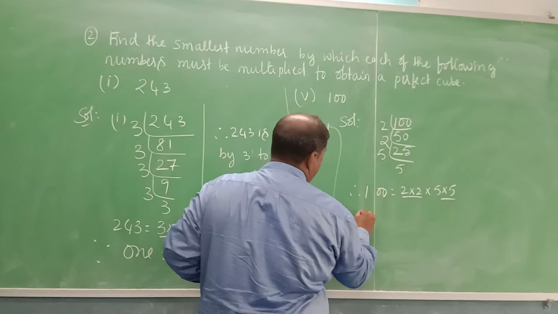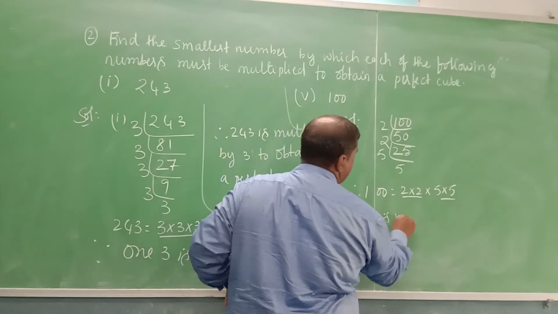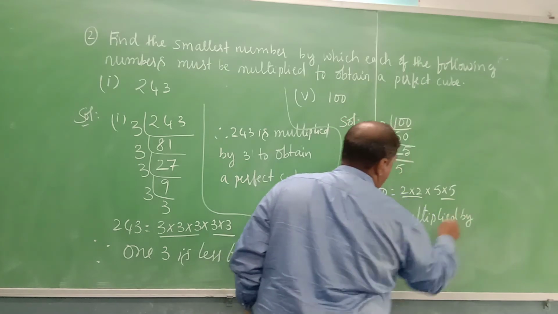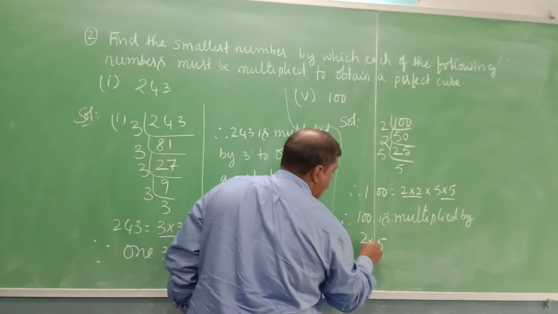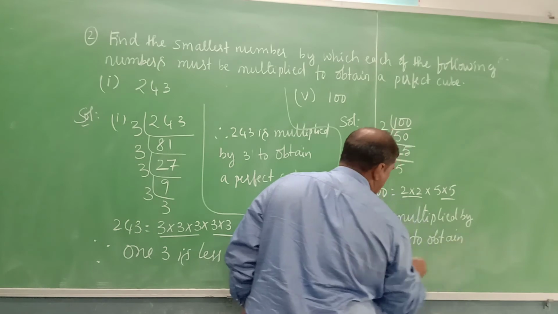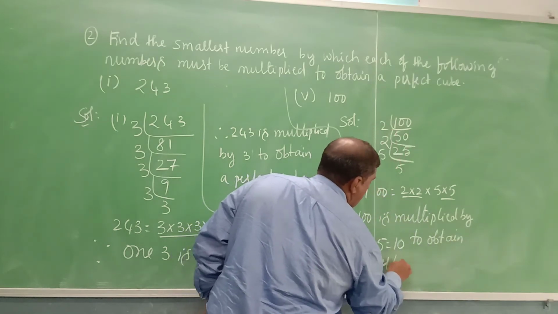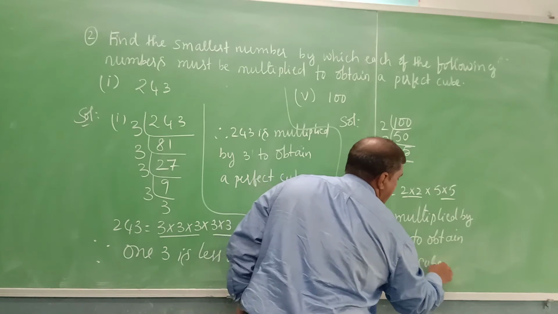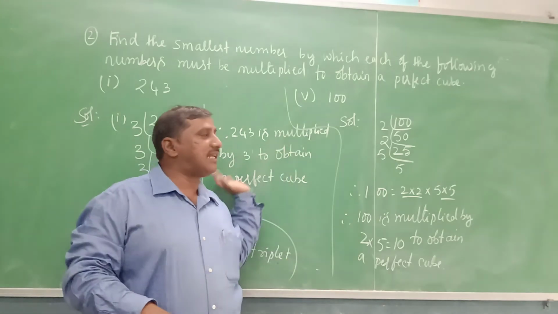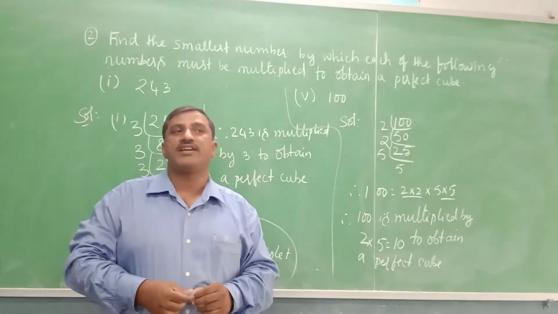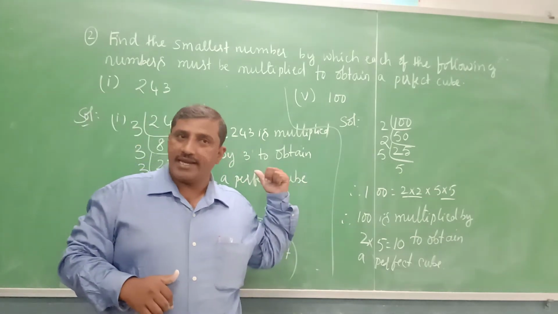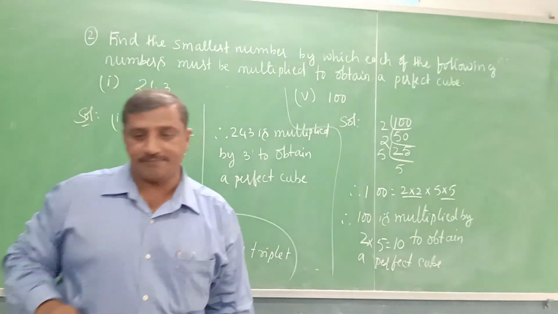Therefore, 100 is multiplied by 2 into 5, which is 10, to obtain a perfect cube. Yes. Like this, we will find the required number which is multiplied by the given numbers to obtain a perfect cube. How did we do it? By using the concept of prime factorization. Yes. We will continue with the next question.